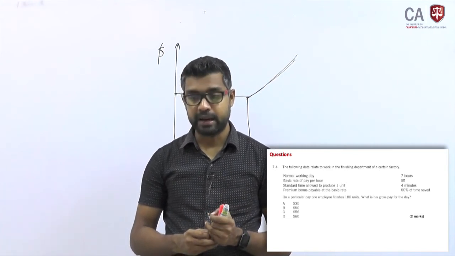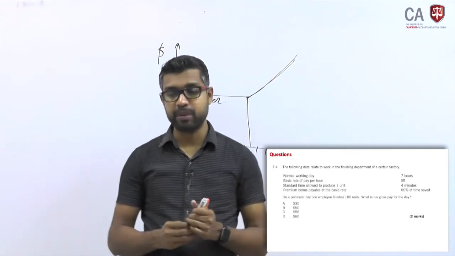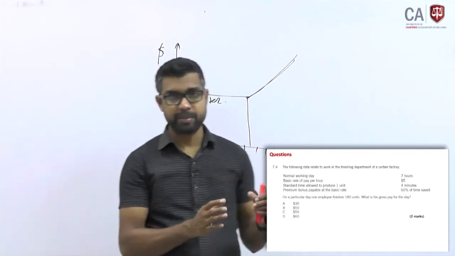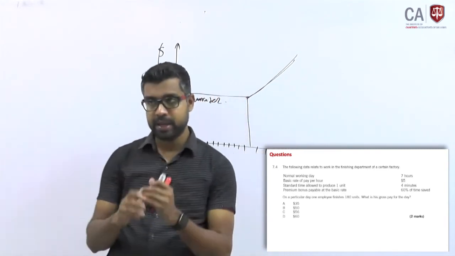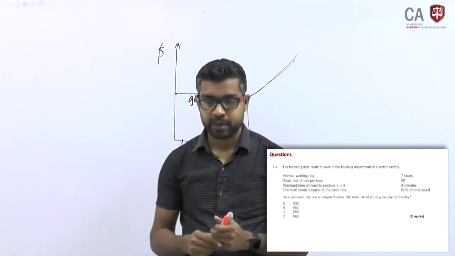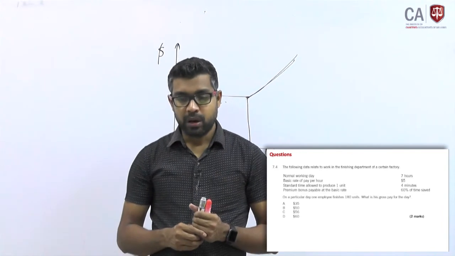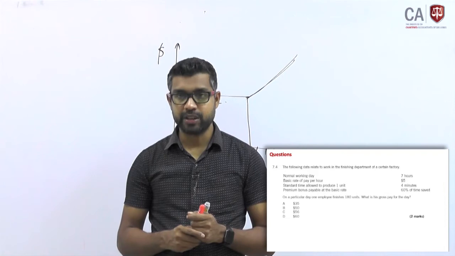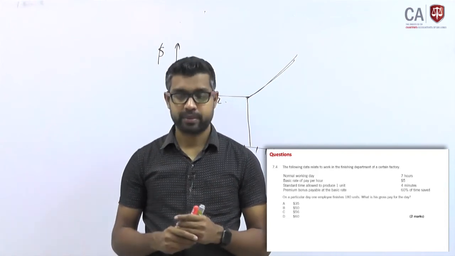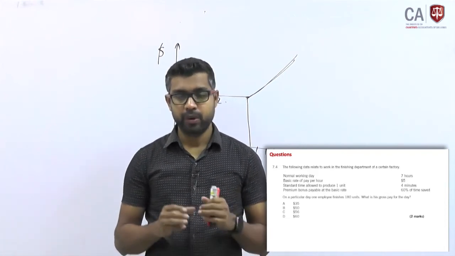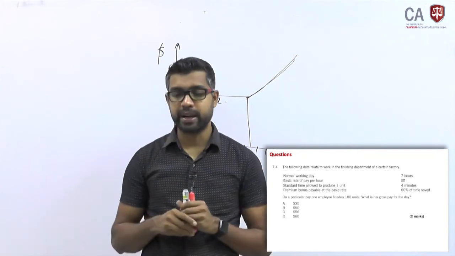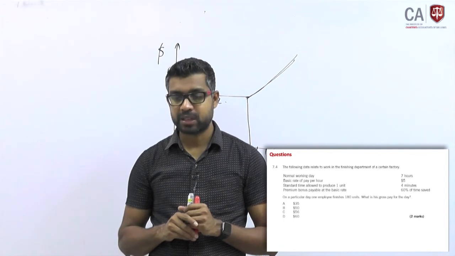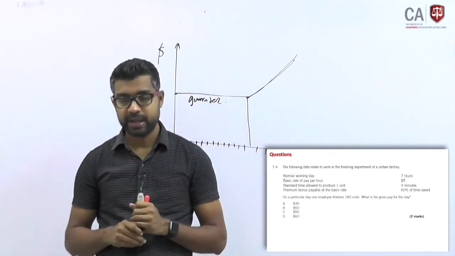The question is, on a particular day, one employee finishes 180 units. What is his gross pay for that day?